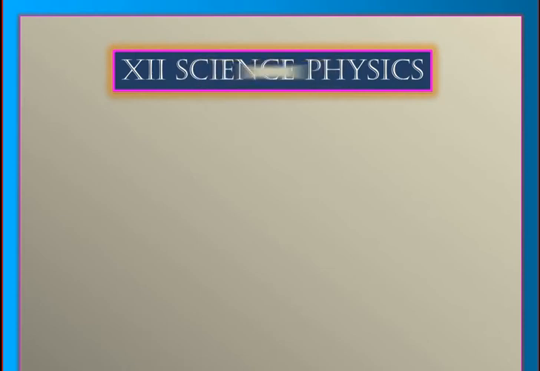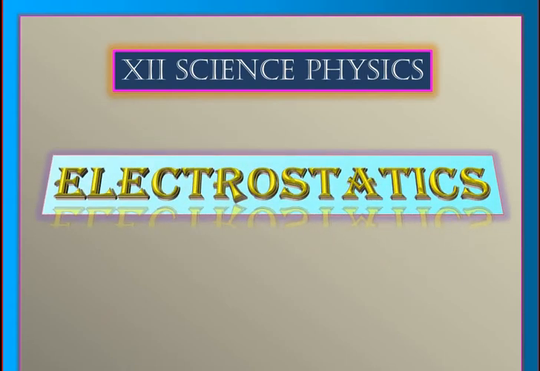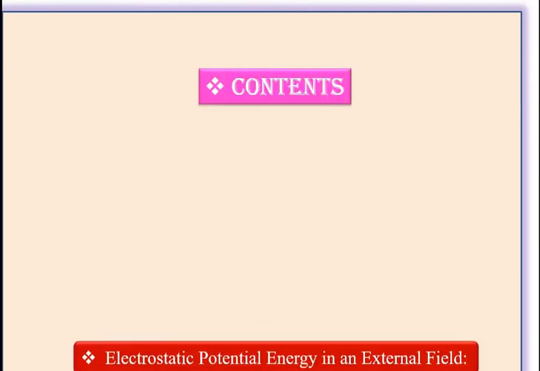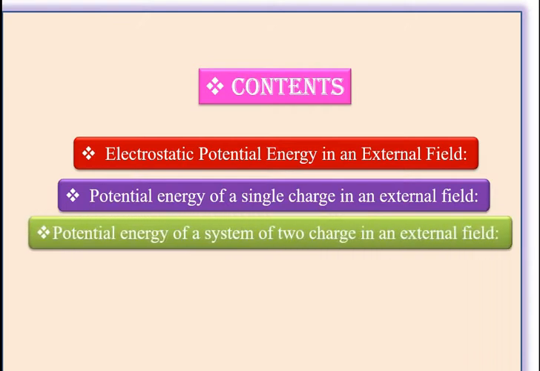Welcome all of you. In the last lecture, we have seen the expressions for the potential energy in the absence of an external electric field, and in this lecture we will see the potential energy of a system of charges in the presence of an external electric field. Today we will discuss the potential energy of a single charge in an external electric field and the potential energy of a system of 2-point charges in an external electric field.